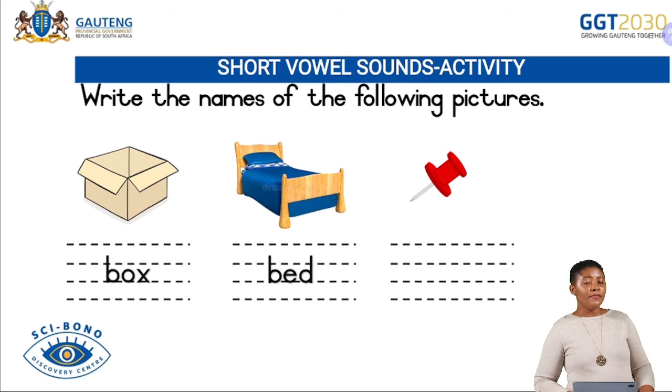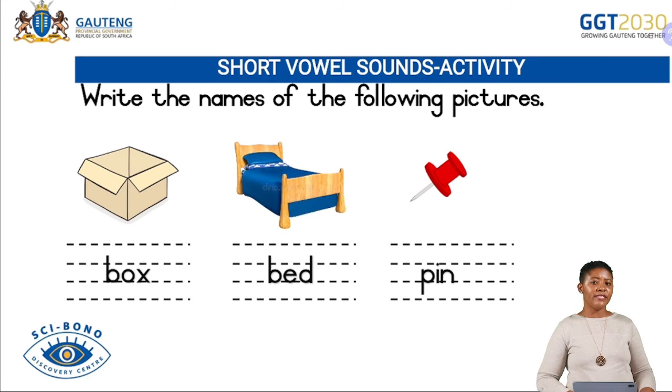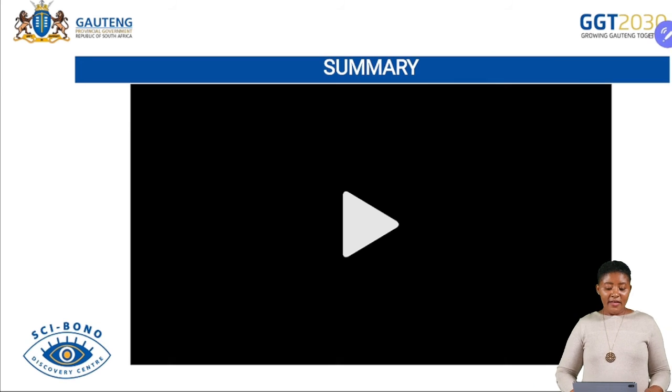Well done. And then we have another picture. Write the word of this picture. What is this? What do you think, grade 2s? What is this picture? Yes, it is a pin. All right. Did you all get your words correct? Yes, you did. Well done.